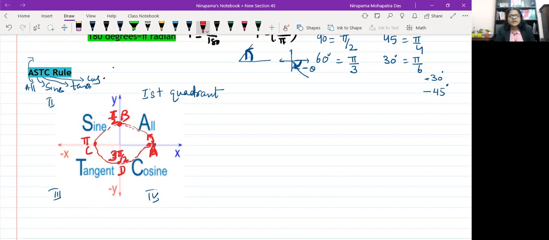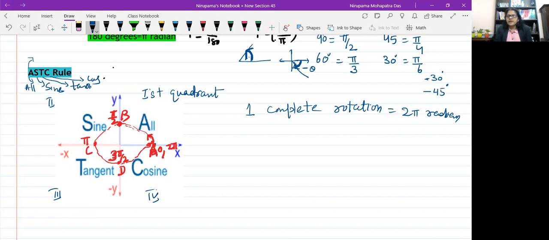So the moment you reach here, in the beginning you started with 0 and now you have covered the whole circle. It means 2 pi radian. So what can be the conclusion? One complete rotation is equal to 2 pi radian. It means one complete rotation means you are completing the circle once, or one revolution, that is equal to 2 pi radian. Clear?